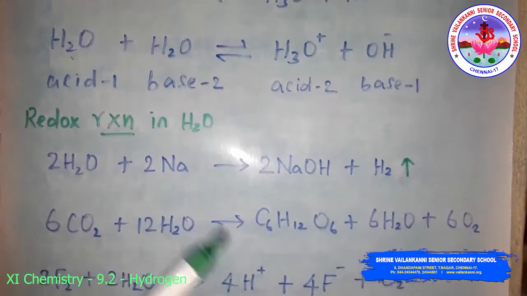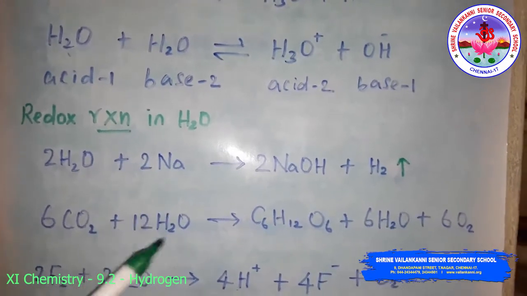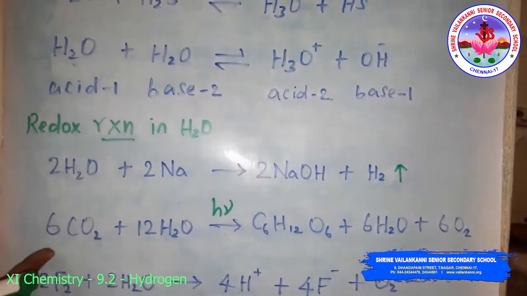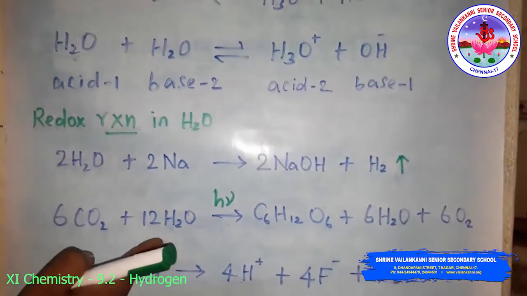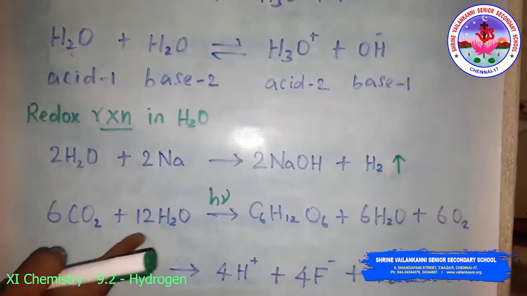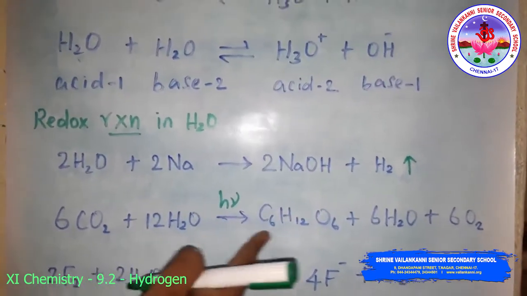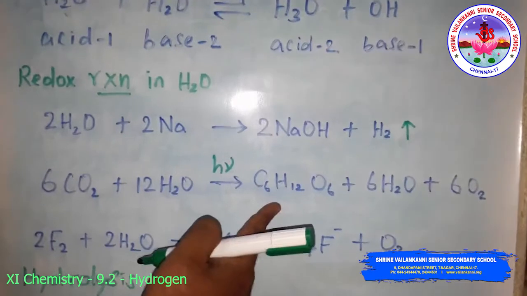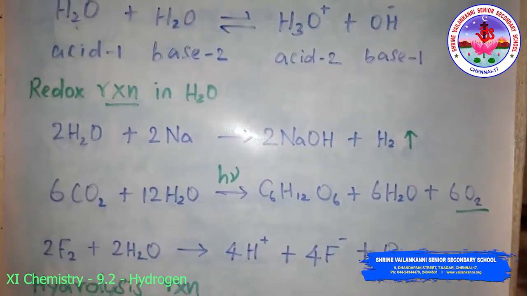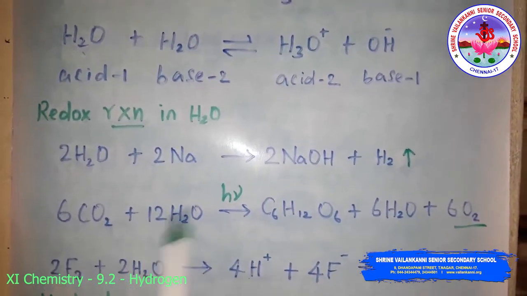Water is oxidized to oxygen during photosynthesis. So this is the photosynthesis. Carbon dioxide reacts with water molecules. 6 moles of carbon dioxide react with 12 moles of water. It undergoes the photosynthesis reaction to form glucose, water and oxygen gas. Okay. See, that is water being oxidized to oxygen.